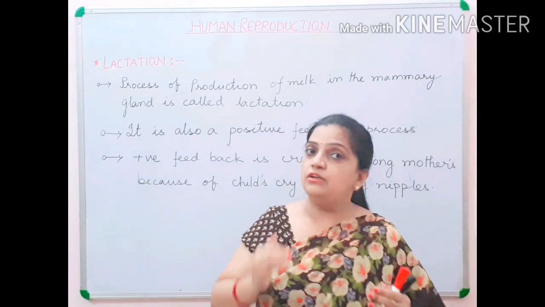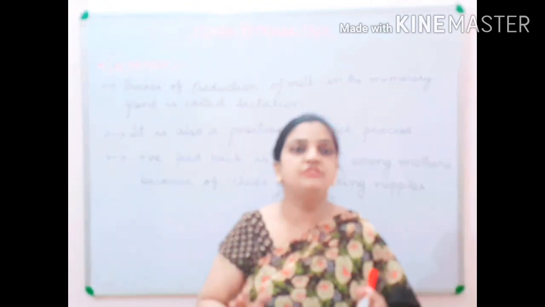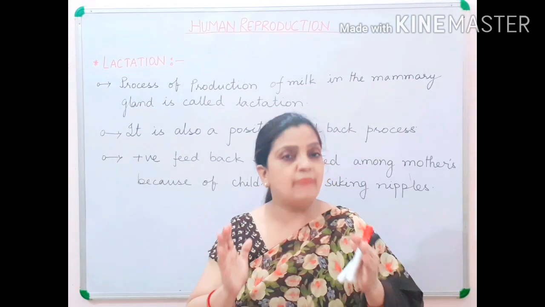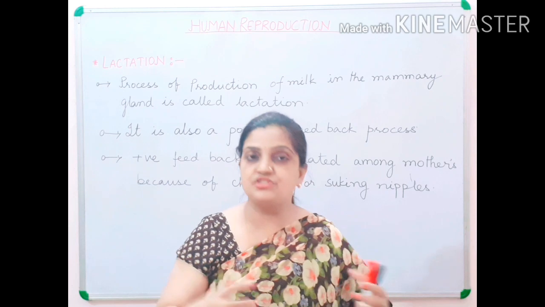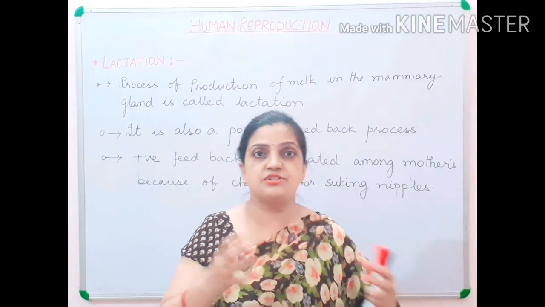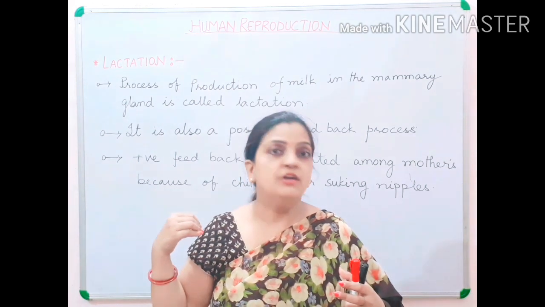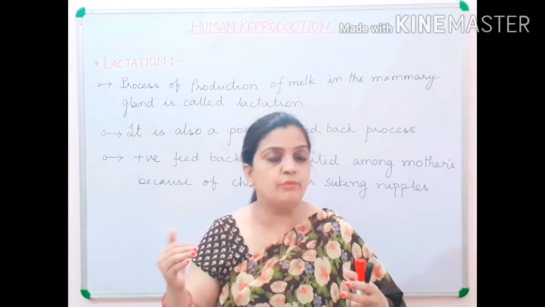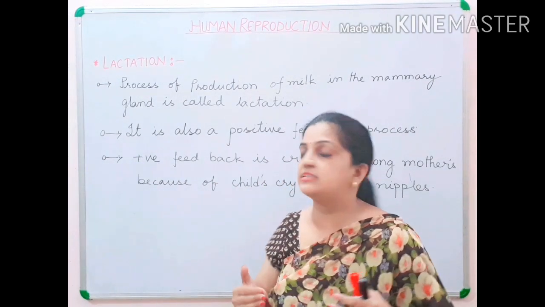Now you all know, we have studied before also, the complete structure of the breast or mammary gland of the mother, and how the milk production takes place there. We have discussed it. So in this part, we are not going to discuss that topic, but we will discuss what happens during lactation.